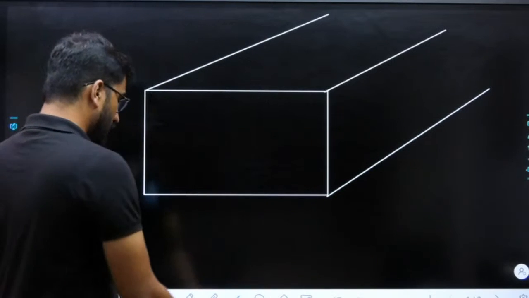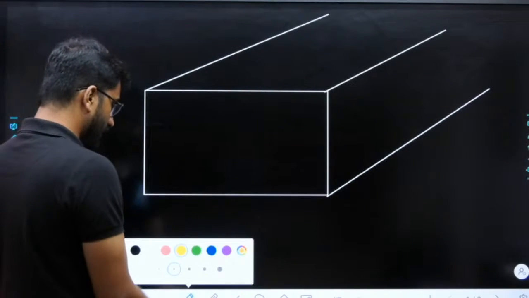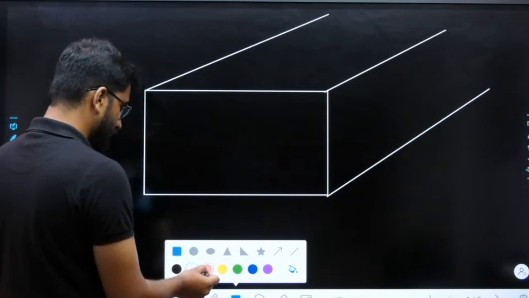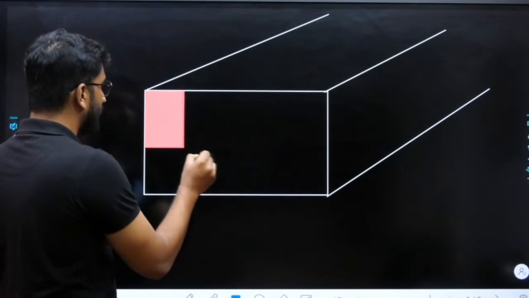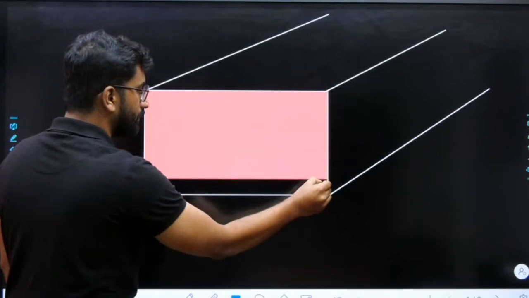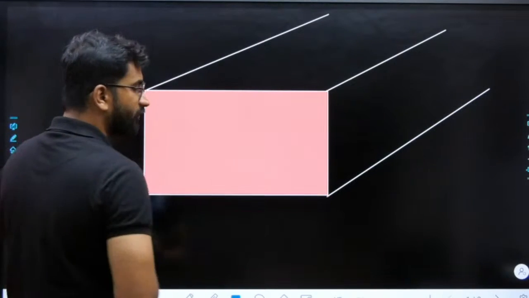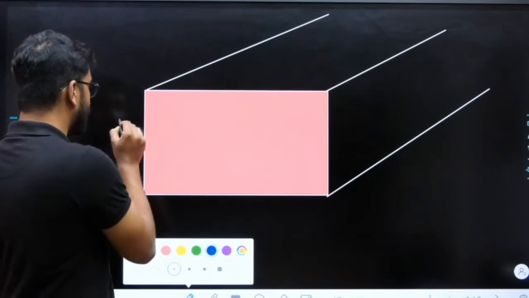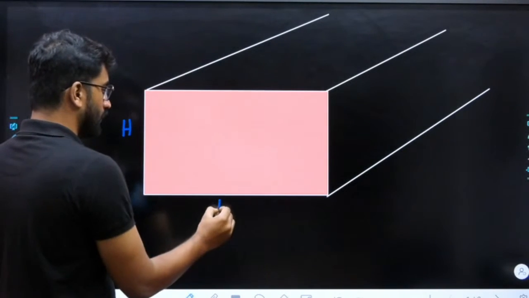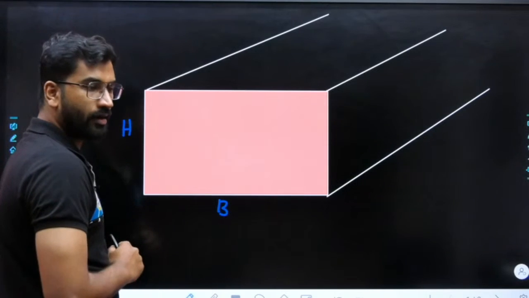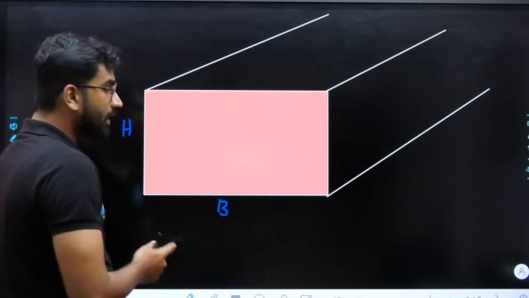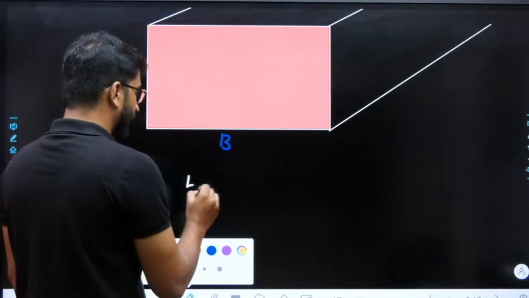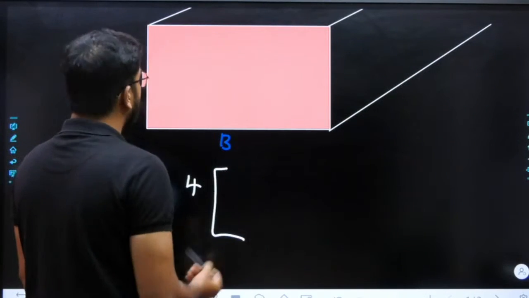Clear? So which will be your flow area, right? Which will be your flow area? This will be the flow area, है ना? This is your flow area, this shaded region. So they are saying height is H, width is B. Then what will be the equivalent diameter? So how can we calculate? That is, you have the answer. That is 4 into, right? 4 into. What will be flow area?